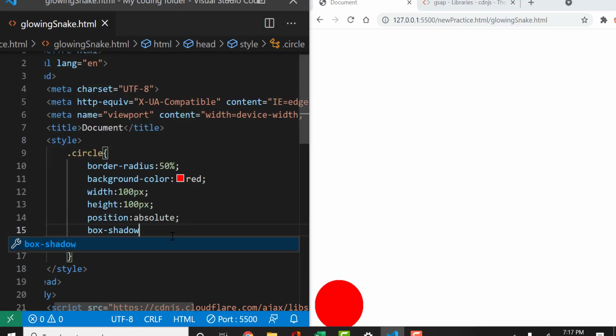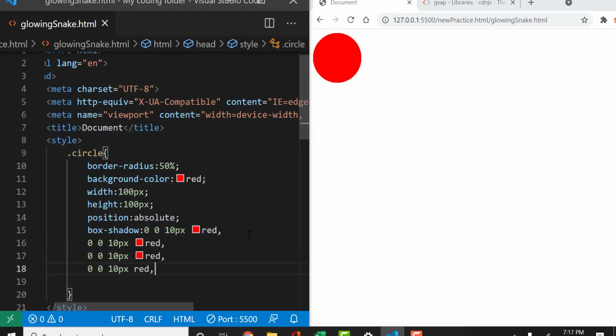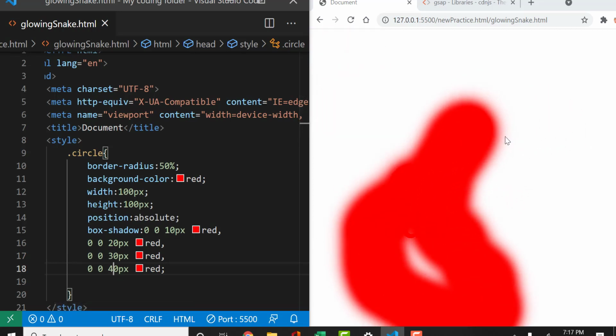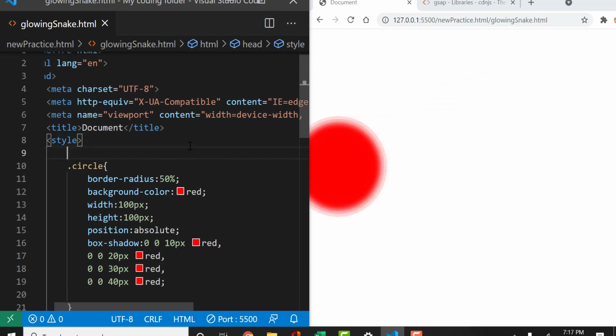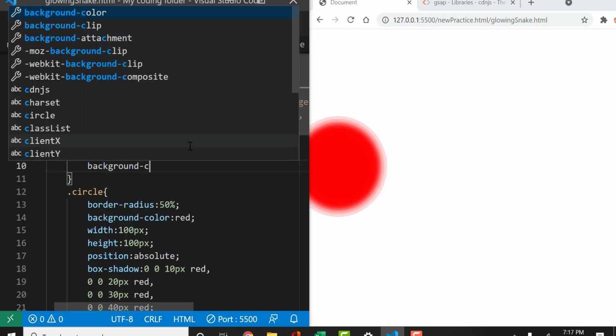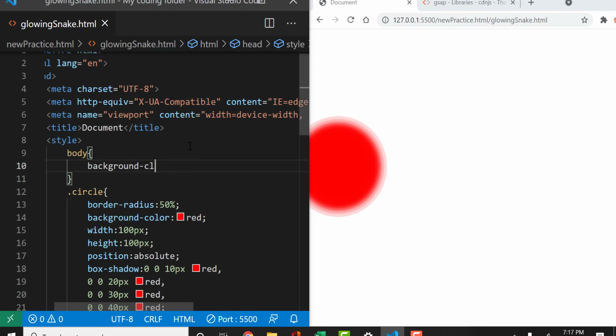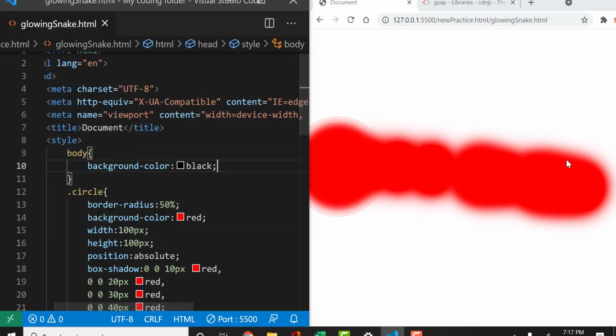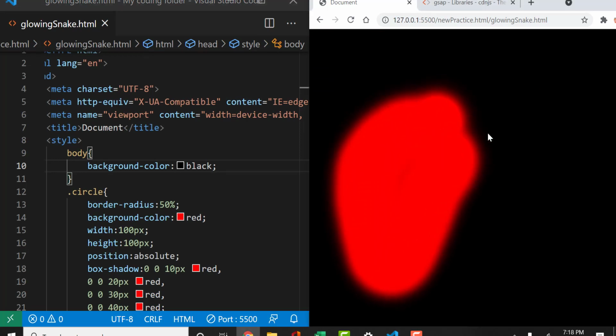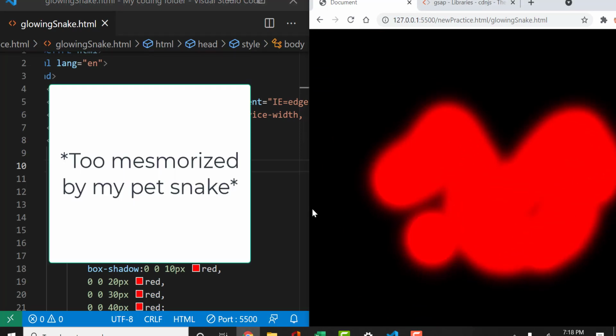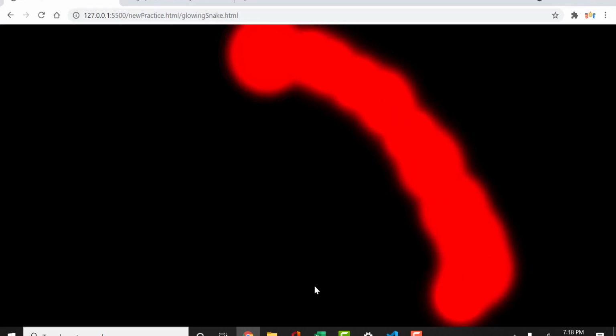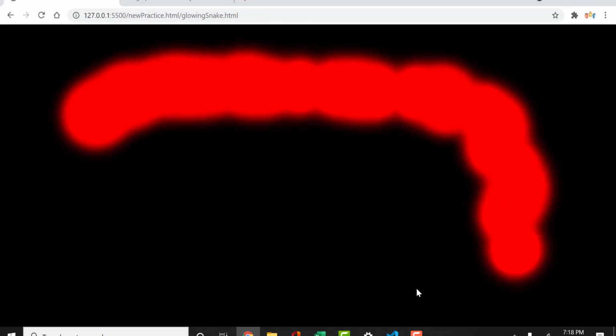Then we can give it a box-shadow of 0, 0, 10 pixel red, and then copy this down maybe 4 times, and increment it by 10 each time. So this will be 20, this will be 30, this will be 40, and this is how it gets that nice glowing blurry effect. To make it look even cooler, I'm going to do body background-color black, so that the red shows up a lot better. And now this just looks really cool. You can just play with your snake, drag it around, and it'll follow you.